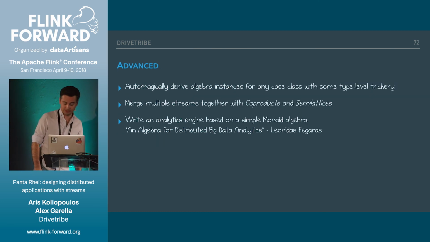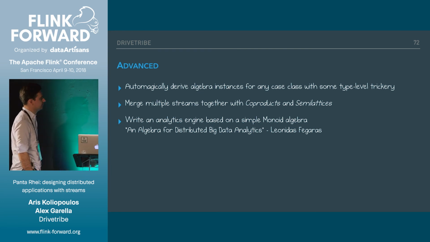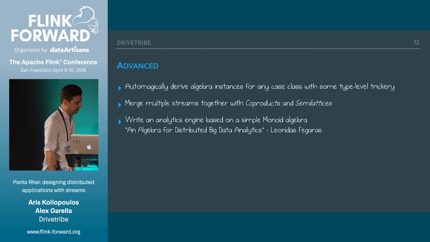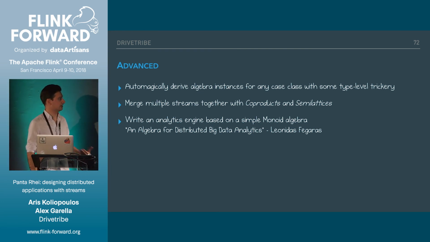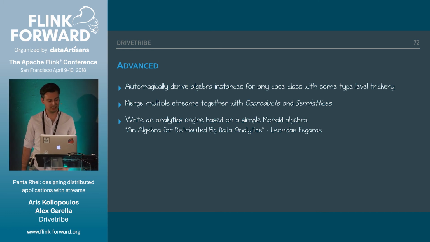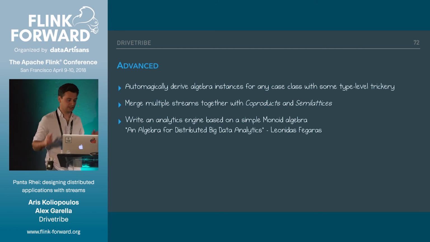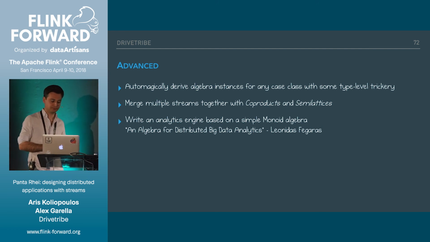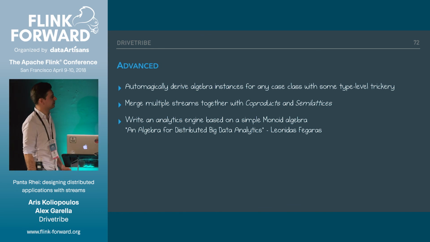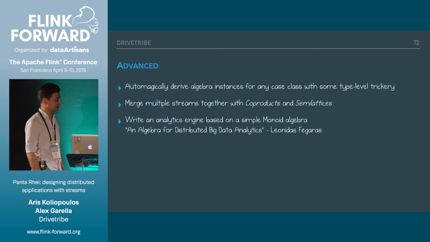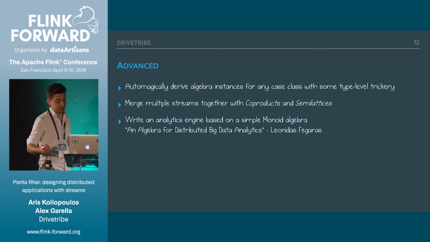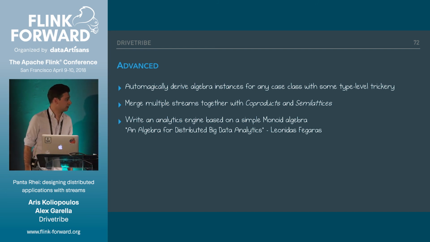If you want to dive deeper into these kinds of things, there's lots of advanced stuff you can do. You can automatically derive algebra instances for any case class in Scala. You can just say, I have a case class, I want to derive a band algebra for this case class. With some type level trickery, you can do all of this automatically without any code, without any boilerplate. We do lots of other stuff as well.